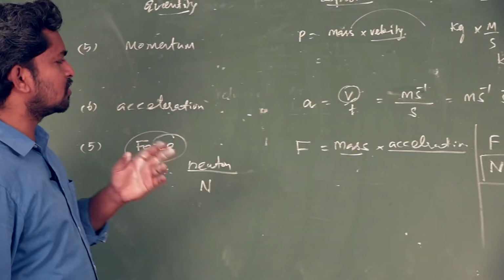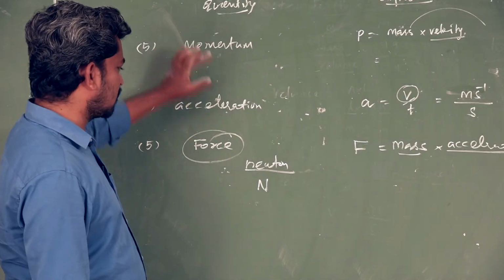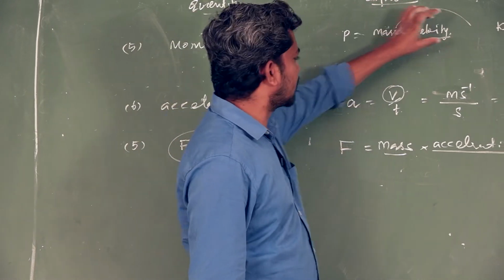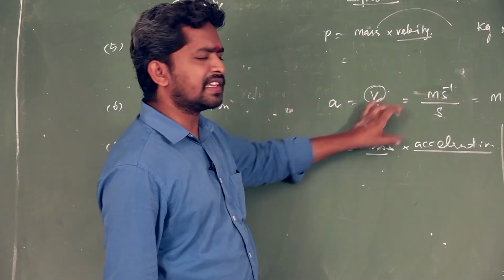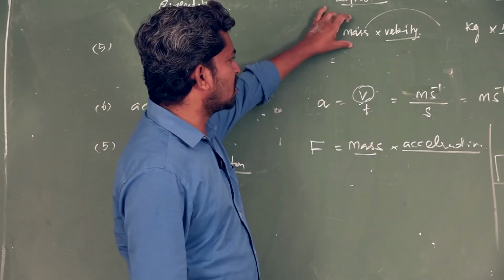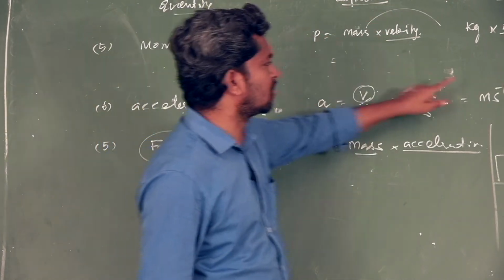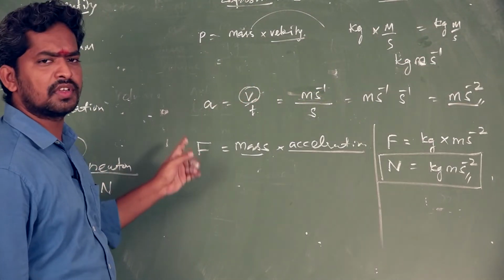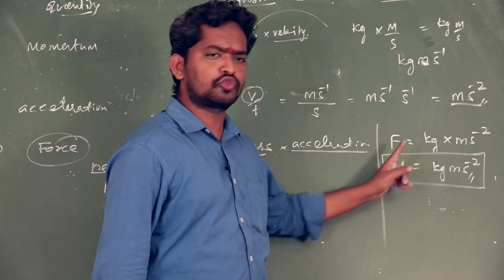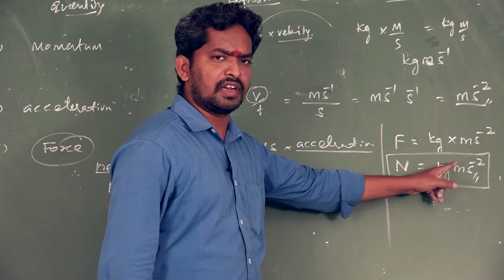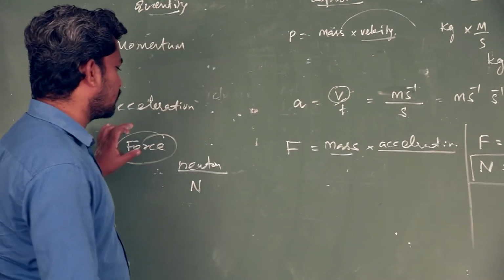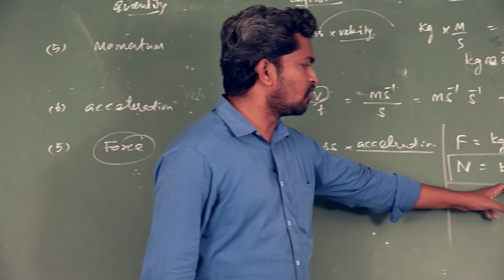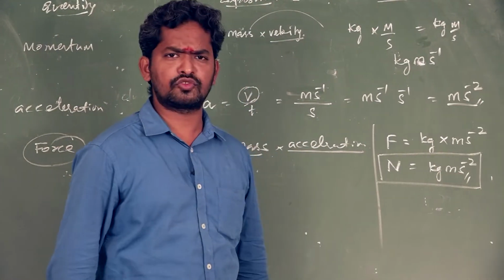See, compare two categories. One is momentum, another one is force. Momentum is nothing but mass into velocity. Force is nothing but mass into acceleration. So mass into velocity, momentum, unit kilogram meter second minus 1. Mass into acceleration, force, unit kilogram meter second minus 2. This is the equivalent unit. What is the SI unit of force? Newton, symbol capital N. So Newton is equal to kilogram meter second minus 2.